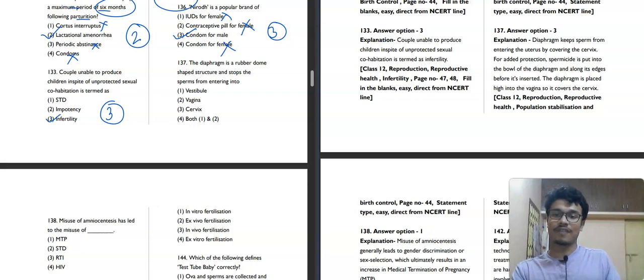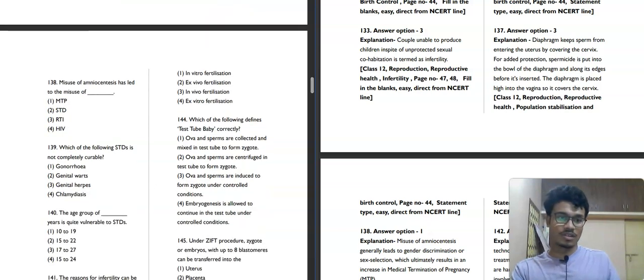137. The diaphragm is a rubber dome-shaped structure and stops the sperms from entering into vestibule, vagina, cervix, or both first and second. So this diaphragm is a rubber dome-shaped structure and stops the sperm from entering into the cervix, not vagina, not vestibule, so third option will be our correct answer. It's the third option. 137 third.